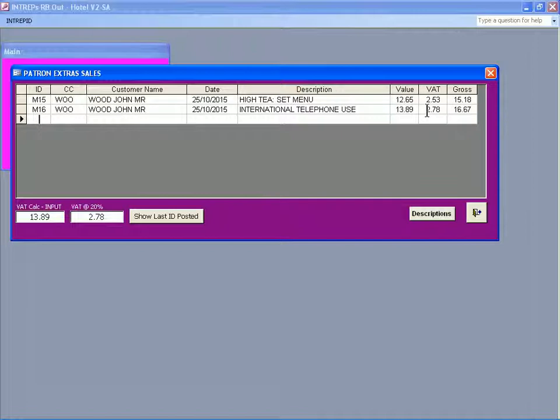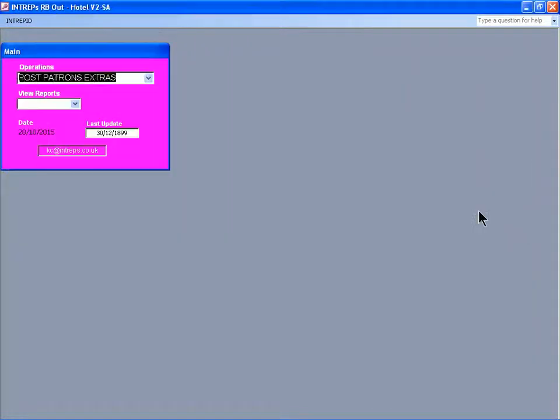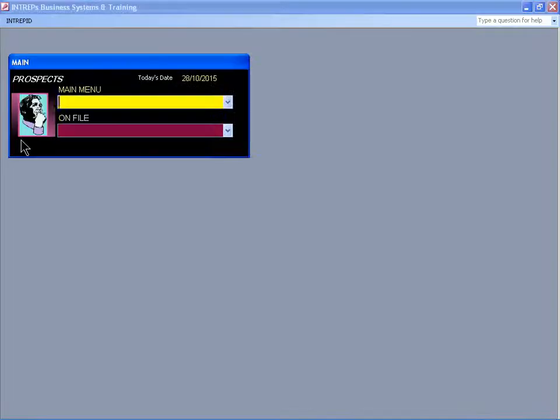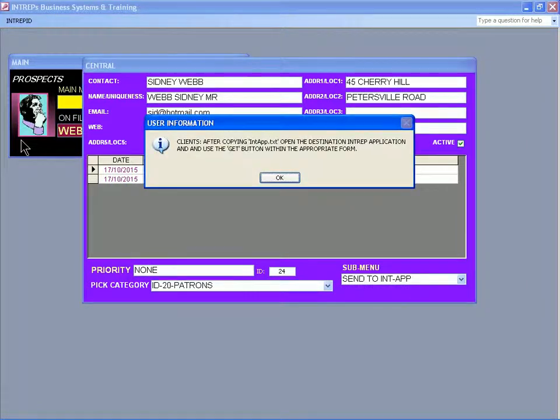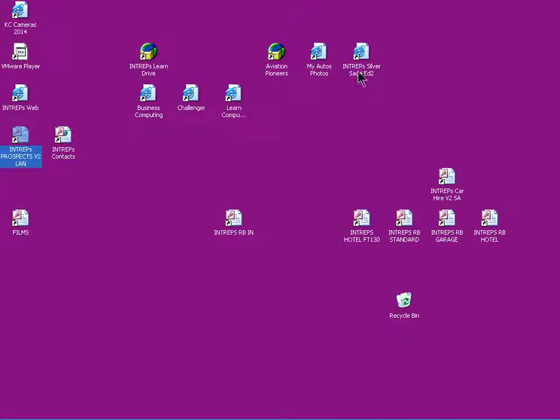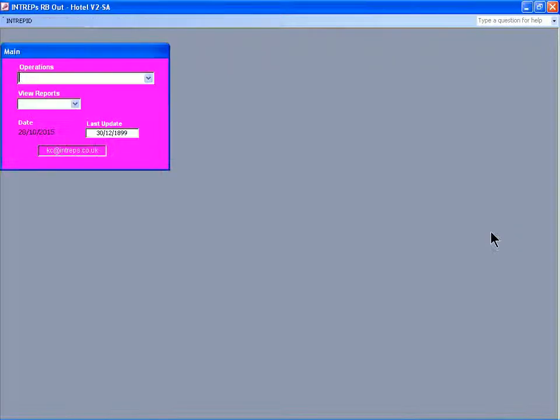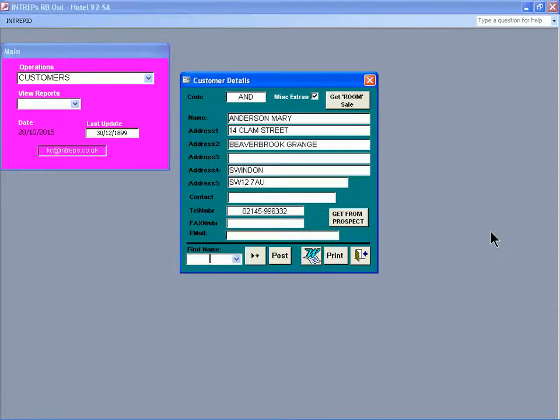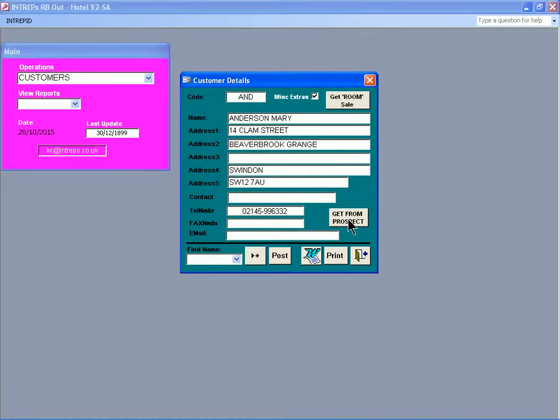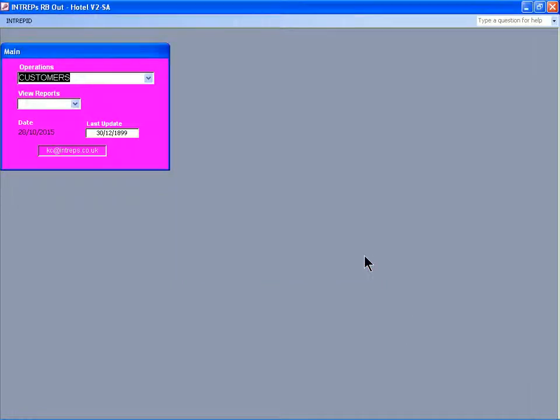Mr. Webb we want, but we need to get him again. So let's finish that one then. We'll exit and we'll go to prospects again. Good, we'll find Mr. Webb and we'll send him. Good, and into remote Booker, and we'll acquire him. Good, first 3 characters of his surname. Check he's there. Good, and we can do some miscellaneous bookings for him.